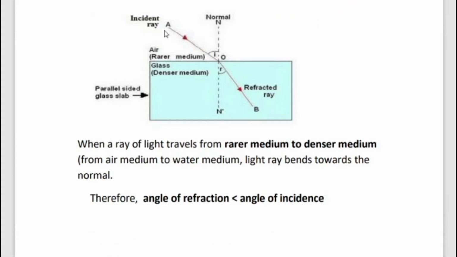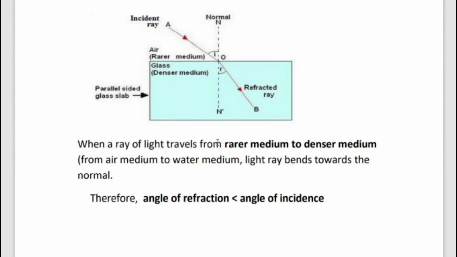First, this is the incident ray, this line is the normal, and then this is the refracted ray. We know the rule: the incident ray, the refracted ray and the normal to the interface of two transparent media at the point of incidence all lie in the same plane. This is I, the angle of incidence, and R, the angle of refraction. The angle of incidence is the angle between the incident ray and the normal, and the angle of refraction is the angle between the normal and the refracted ray.